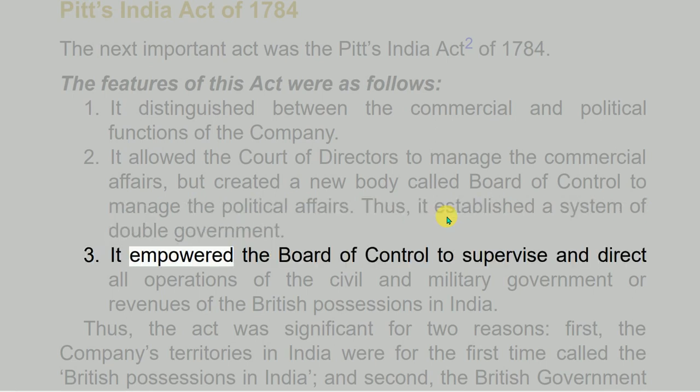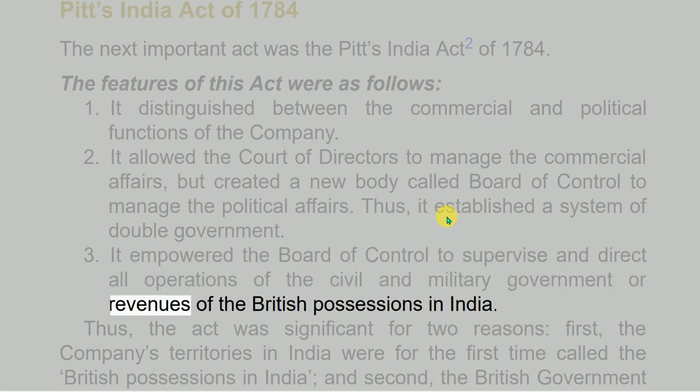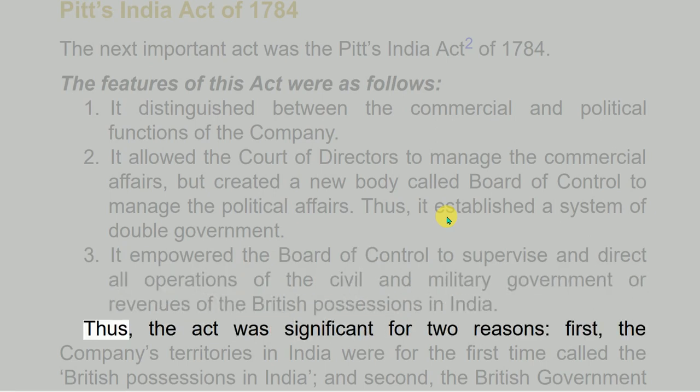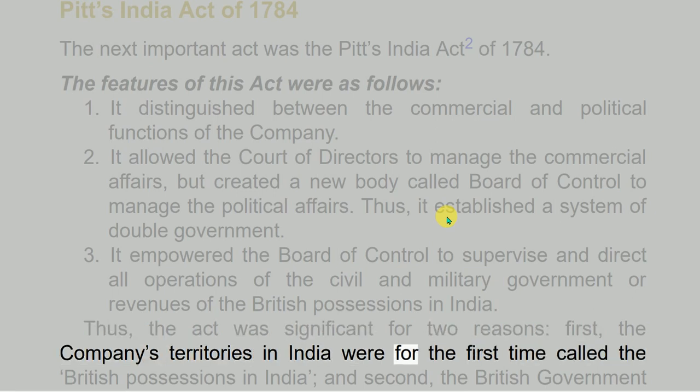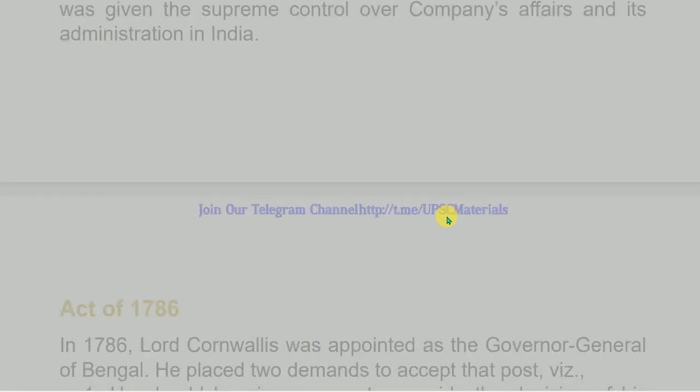3. It empowered the Board of Control to supervise and direct all operations of the civil and military government or revenues of the British possessions in India. Thus, the act was significant for 2 reasons. First, the company's territories in India were for the first time called the British possessions in India, and second, the British government was given the supreme control over company's affairs and its administration in India.